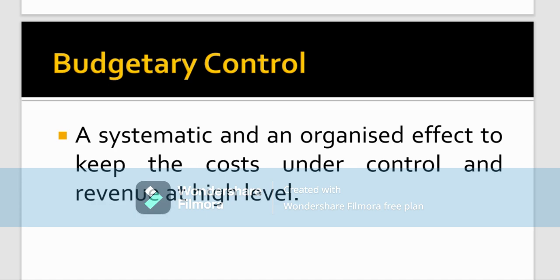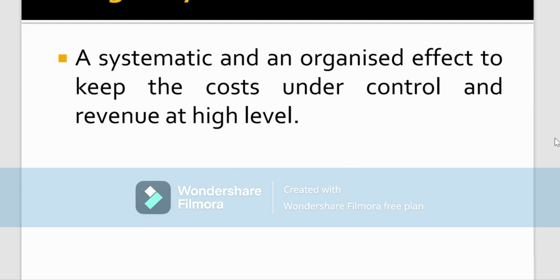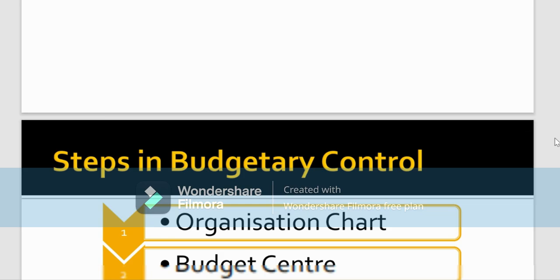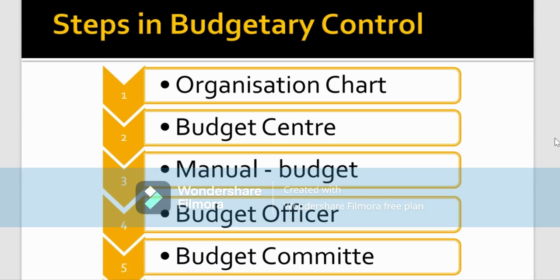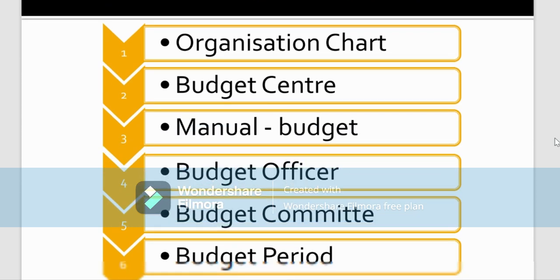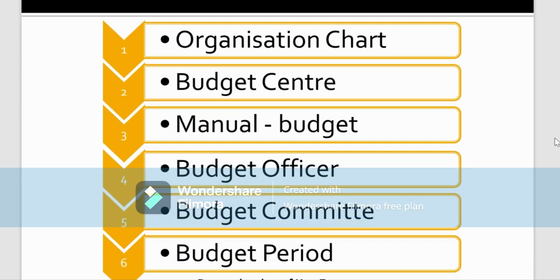And there are certain steps which are necessary for the successful implementation of budgetary control. You will be seeing the steps on the following slide, but to give you an insight, there are mainly around 6 steps, followed by the determination of the key factor. The first one being the organization chart. The organization chart is a brief on the hierarchy level, which starts from the managing director, going on with the chief executives, then the officer, then the budget committee, followed by the different functional managers.